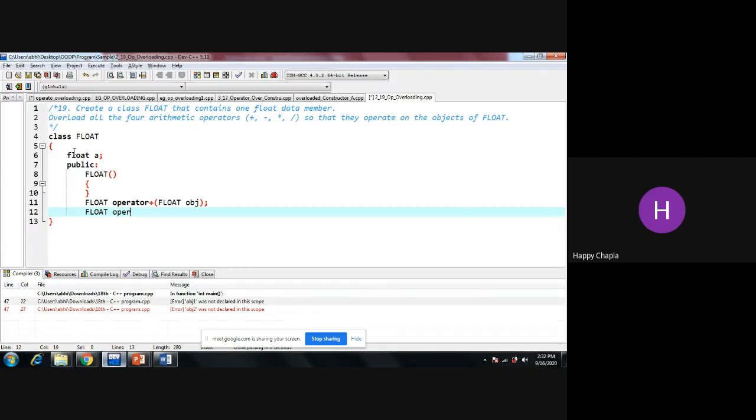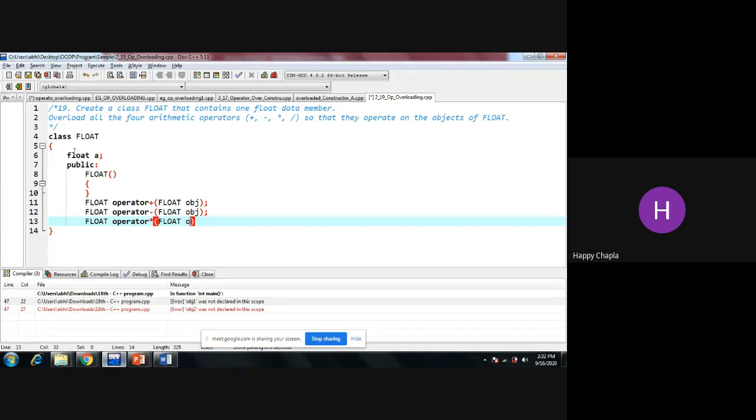Now I need to overload minus. Then operator multiplication, operator keyword, division, float and object.